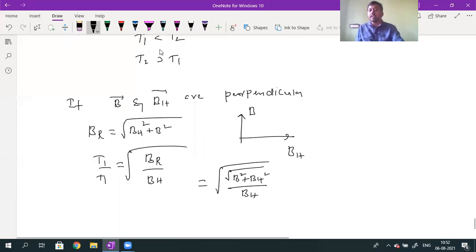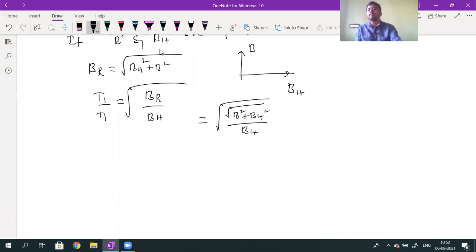Here the numerator is more than the denominator, because the numerator contains B square plus BH square. When the numerator is more than the denominator, T1 is greater than T2. What happens to the time period of oscillation? Does it increase or decrease? It decreases. So T1 is greater than T2. Is this case understood, students?